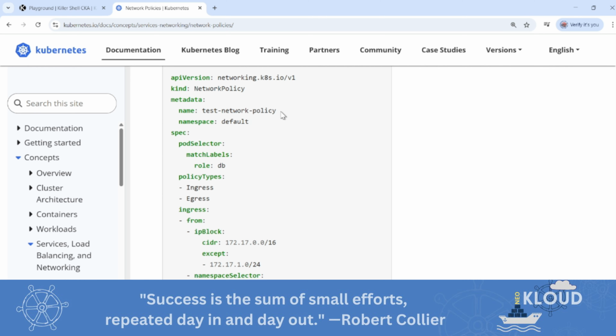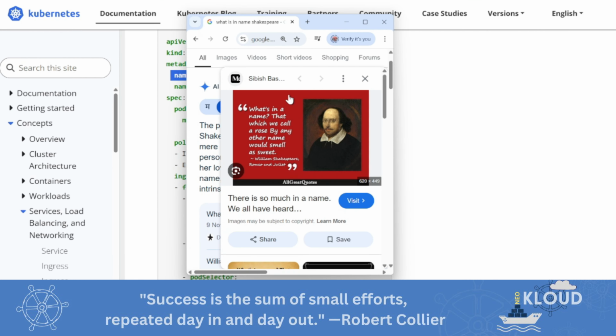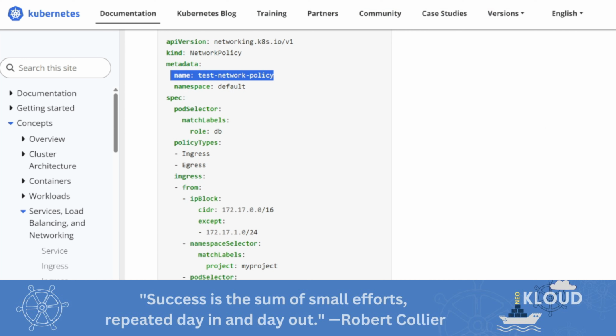Name is very much required for everything. What is in a name? That which we call a rose by any other name would smell as sweet. Okay, but here the name is already written. William Shakespeare. So that's the importance of a name, and everywhere it is required.